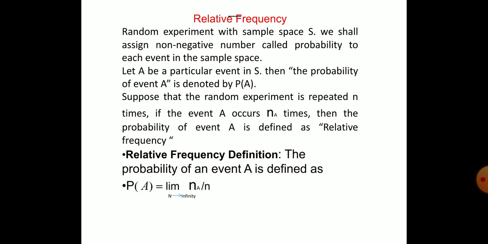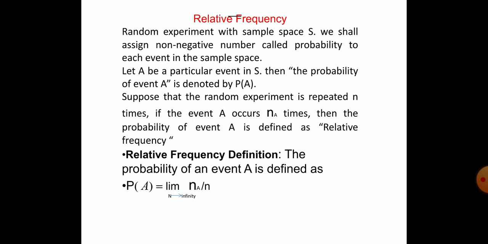The probability of an event is defined as P of A equals the limit as n tends to infinity of n of A by n, where n of A by n is called the relative frequency of event A. What is n of A?